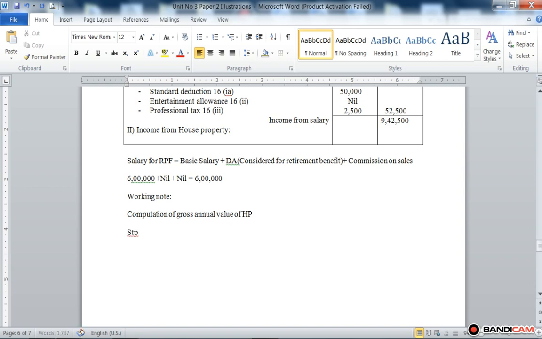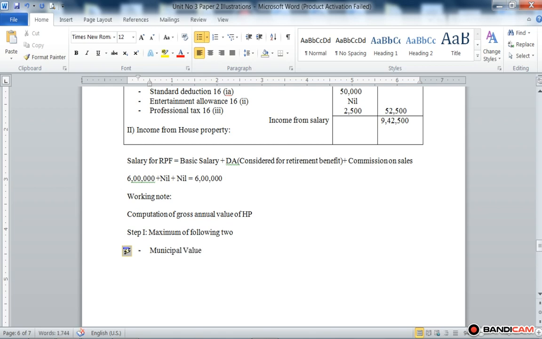First, maximum of the following two. So here, municipal value.